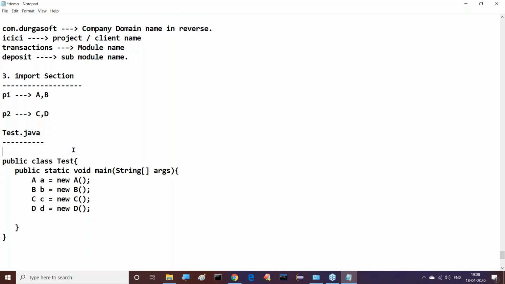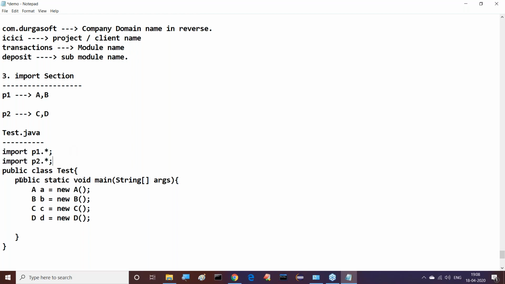What's the meaning of star? I will give you clarity. Here, import P1 dot star and import P2 dot star. Right, sir, understand my point. These import statements make available A, B from P1 and C, D from the P2 package to the present Java file. So what is the purpose of these import statements?